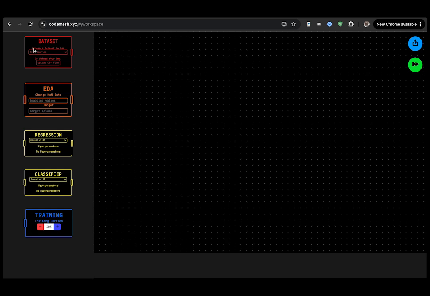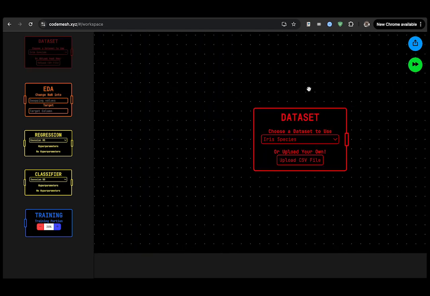And here are the different nodes. It says dataset, EDA. I'm going to explain what EDA means in just a second. One says regression, one says classifier, one says training. And here's some cool button here too, right? Okay, now let's first pull dataset here.